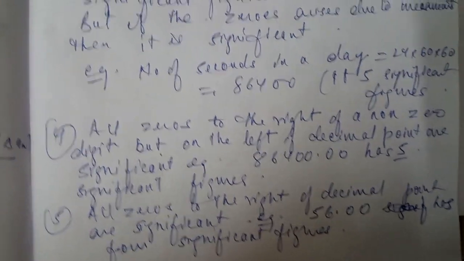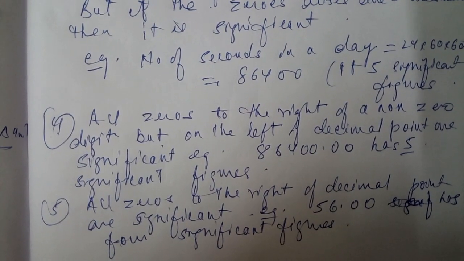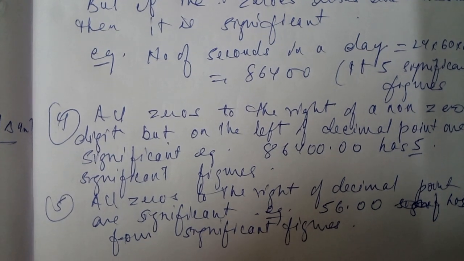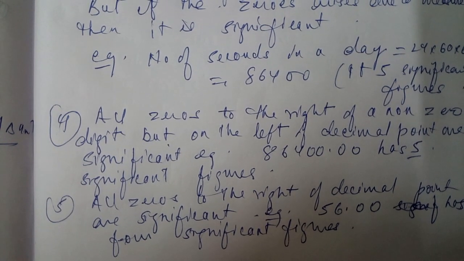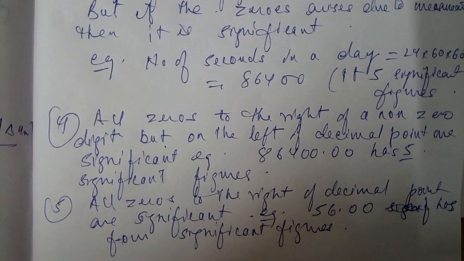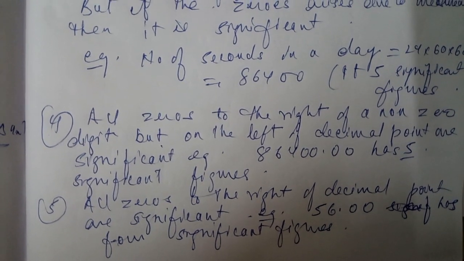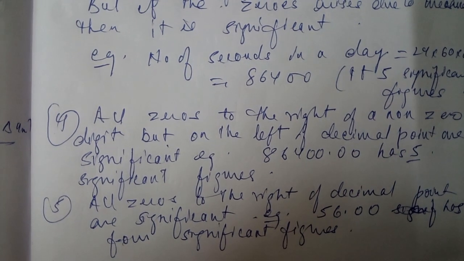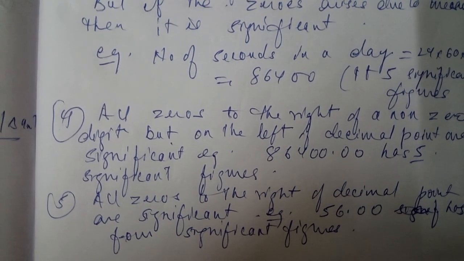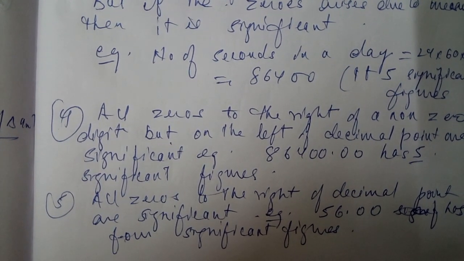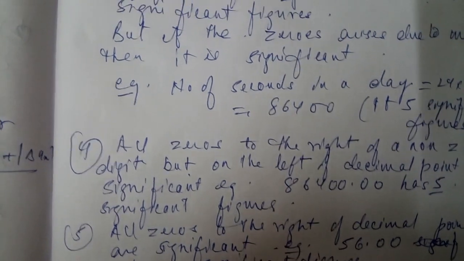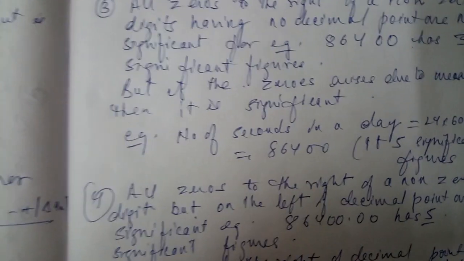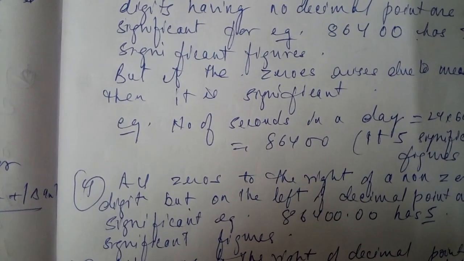The next rule: zeros to the right of a non-zero digit but to the left of a decimal point are significant. For example, 86400. has 5 significant figures. And the last rule: all zeros to the right of a decimal point, like 56.00 or 56.0, where before them we have a non-zero digit, are significant, so 56.00 has 4 significant figures. This is how we deal with significant figures. It is very simple; the only thing you need to understand is what you are talking about.